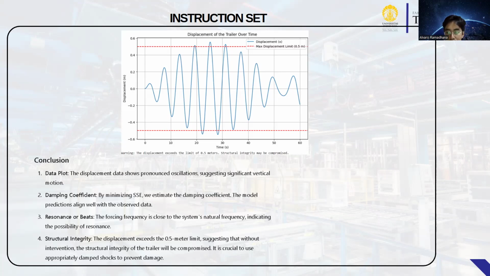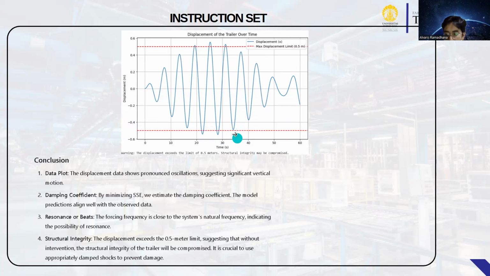This graph shows the displacement of a trailer over time. The x-axis represents time in seconds and the y-axis represents displacement in meters. The displacement of the trailer, the blue line, oscillates starting from zero, raising peaks and troughs and gradually decreasing in amplitude.